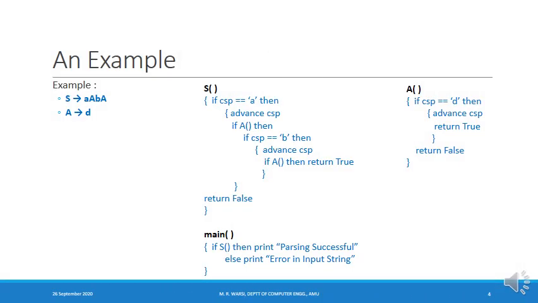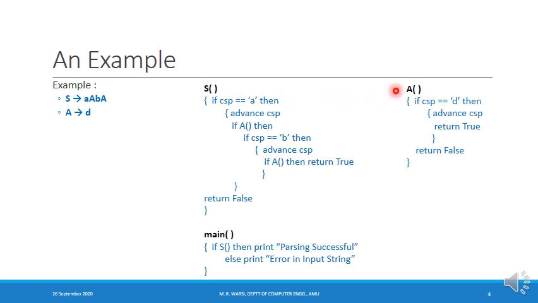Let's look at the implementation of a recursive descent parser for a very simple grammar. Capital S derives a small a, small b, capital A, and capital A is deriving a small d. So there are only two productions in this grammar. This grammar has two variables. So in the implementation of the recursive descent parser, there will be a function corresponding to the variable capital S, and there will be a function corresponding to the variable capital A. This is the function for the variable capital S, and this is the function for the variable capital A.